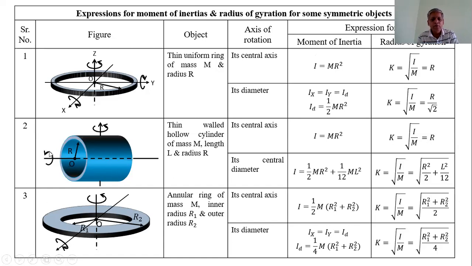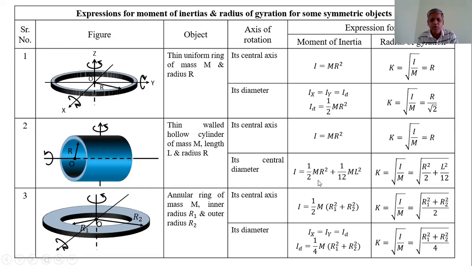But about the axis perpendicular to its length and passing through the center, that is, about its central diameter axis, in that case the moment of inertia I is equal to half MR square plus 1 upon 12 times ML square.